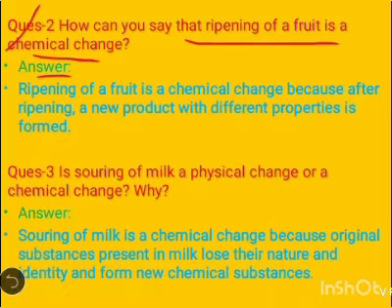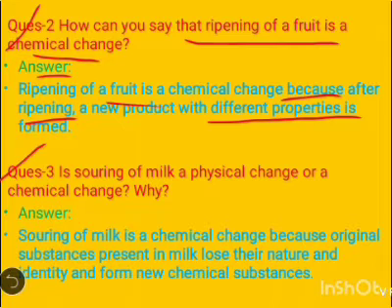So the answer is, ripening of fruit is a chemical change because after ripening, a new product is formed. The new product has different properties from the raw material, from the original fruit. That's why ripening of fruit is a chemical change.